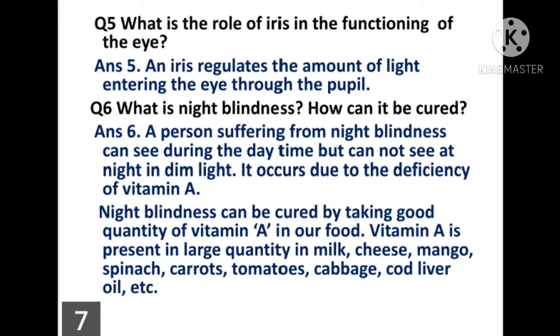Vitamin A is present in large quantity in milk, cheese, mango, spinach, carrot, tomatoes, cabbage, cod liver oil, etc. So these are the sources of vitamin A. So we have to include these foods in our diet.